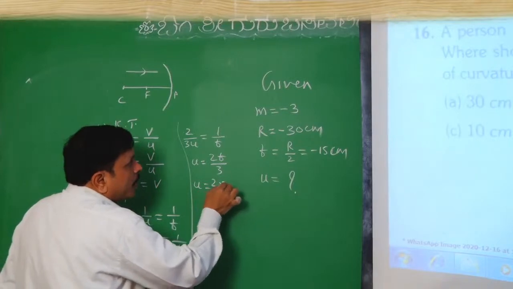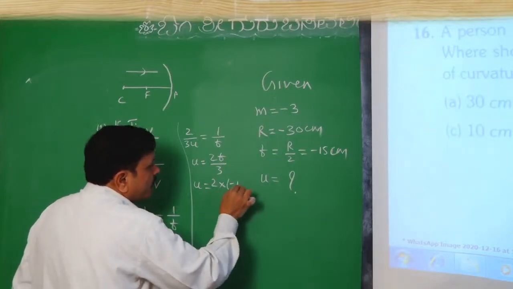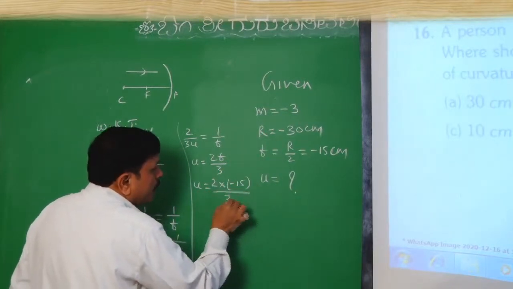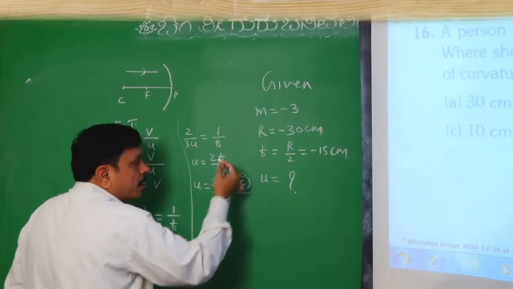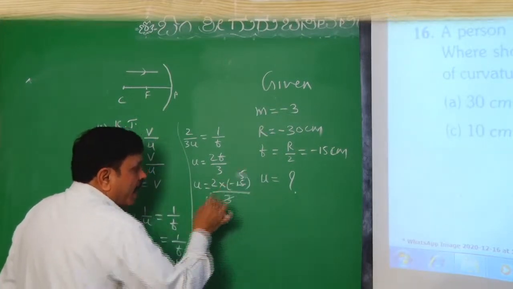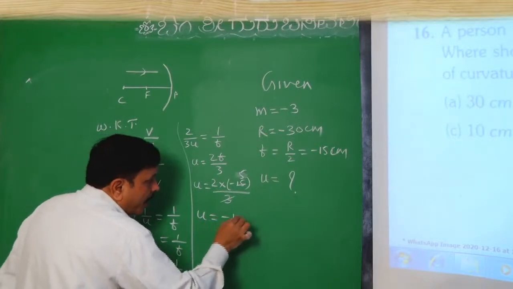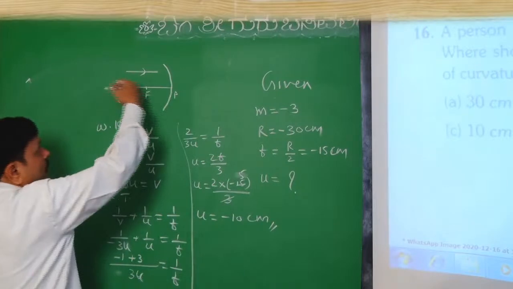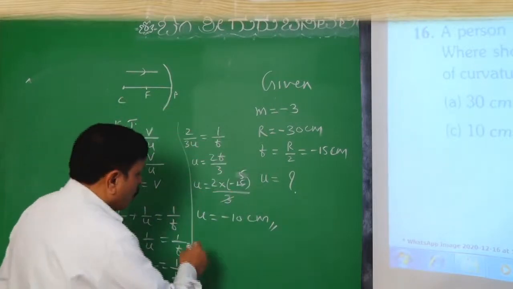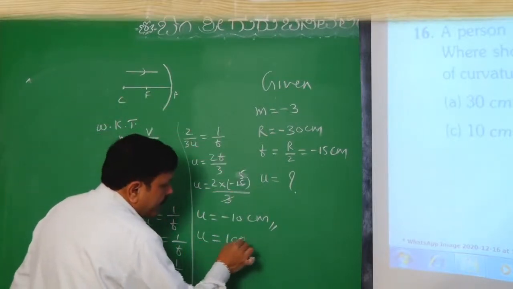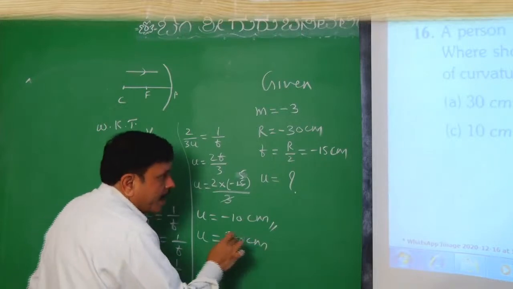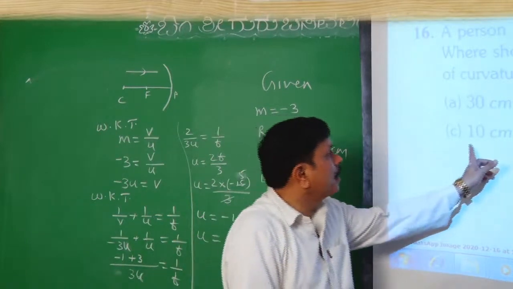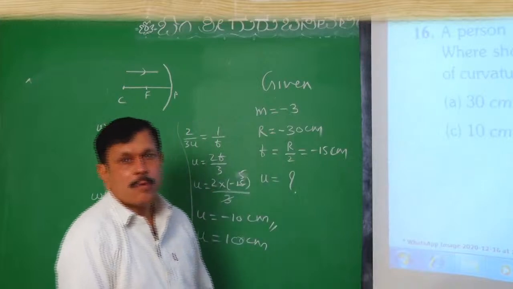This becomes 2 into F, which is minus 15, divided by 3, so it will become minus 10. So the answer is minus 10 centimeters. Minus 10 means it is in front of the mirror. So we have to choose 10 centimeters as the answer. 10 centimeters means the third option will be the answer.